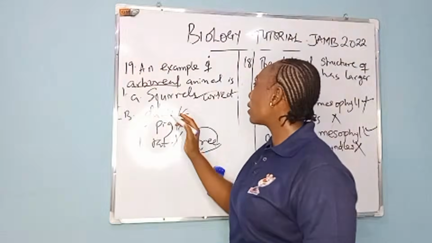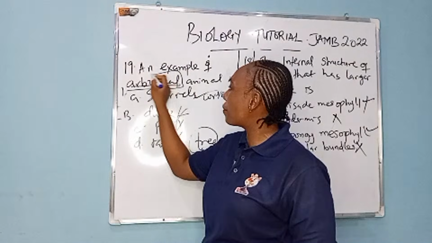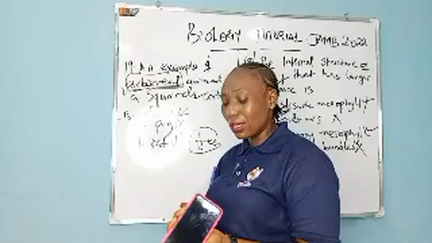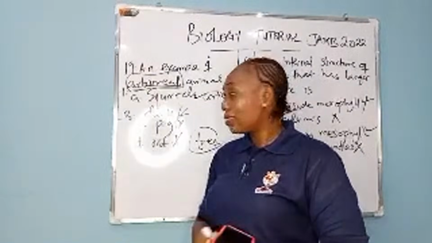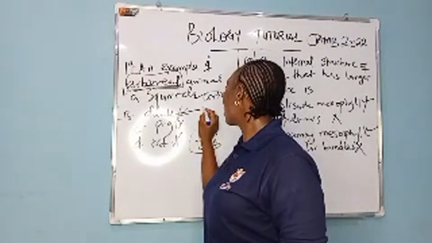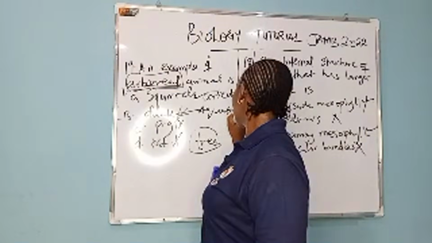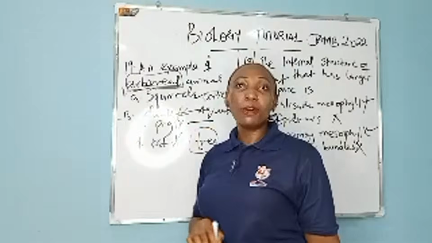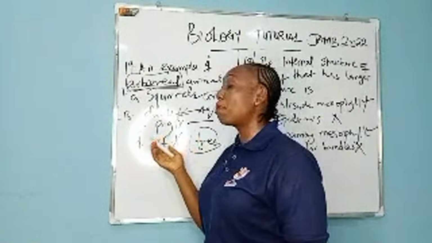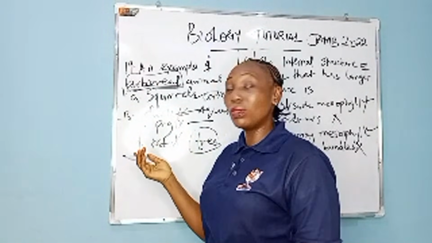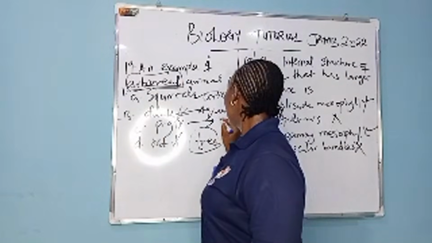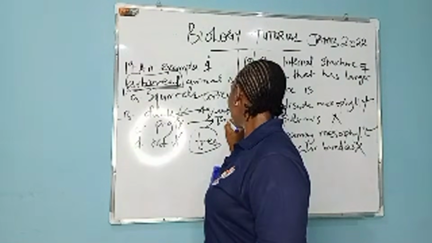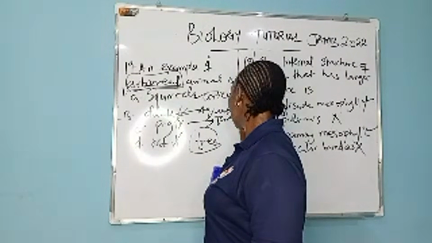Quick note, don't forget, anytime you hear the word arboreal, we know we have aquatic, which duck is. Duck is aquatic, animals that live in water. Terrestrial animals, they live on land. Some pigs also live in water, they can swim in water, but it's mostly terrestrial. Terrestrial, they live on land.